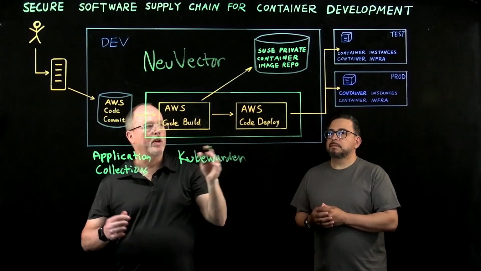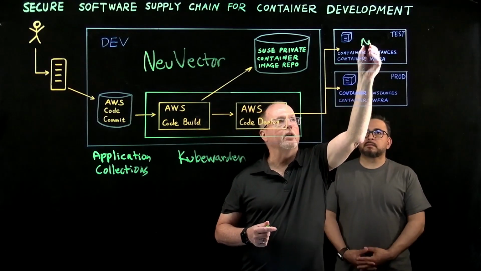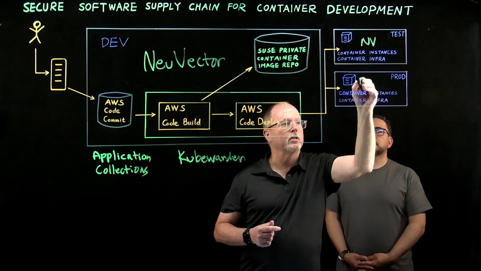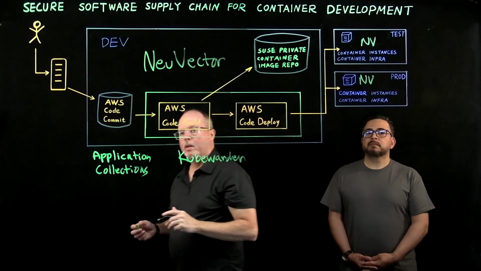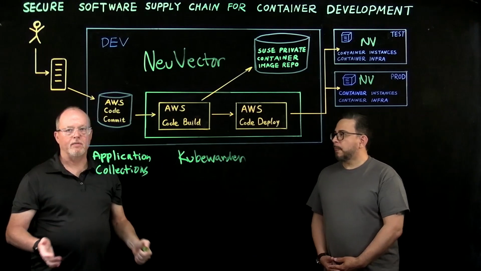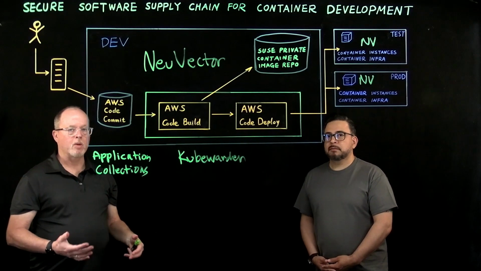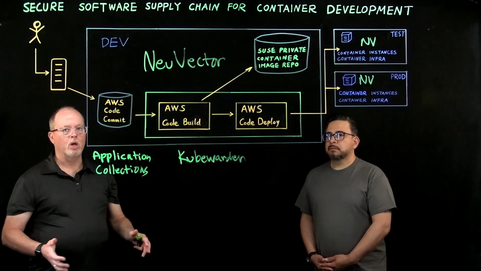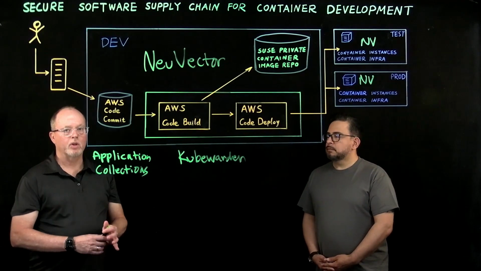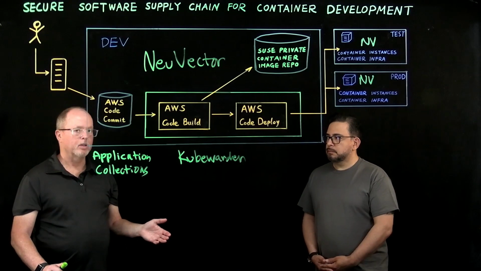So we install NeuVector to our environment. We install it to our runtime environment as well. Think of unpatched CVEs or zero-day vulnerabilities. Even though your environment might be exposed to them, no one will be able to take advantage of those vulnerabilities because the processes and network calls wouldn't be allowed by NeuVector.